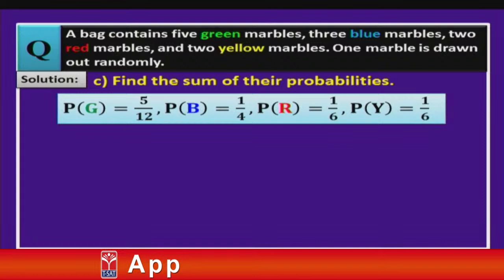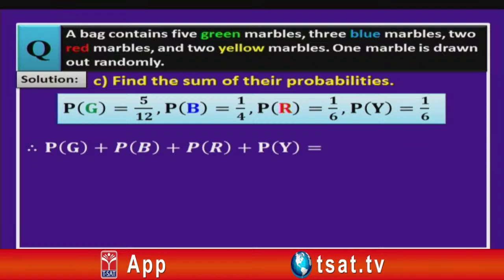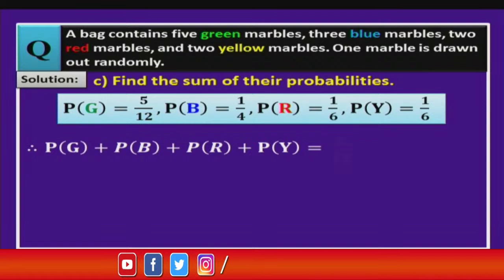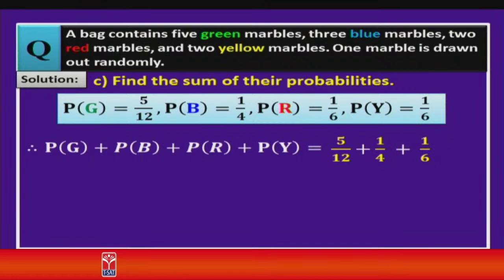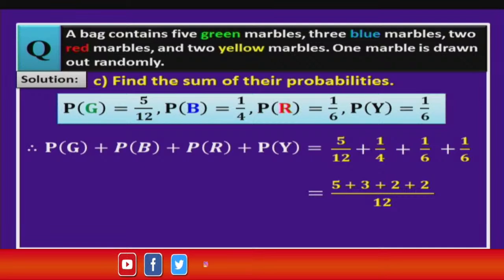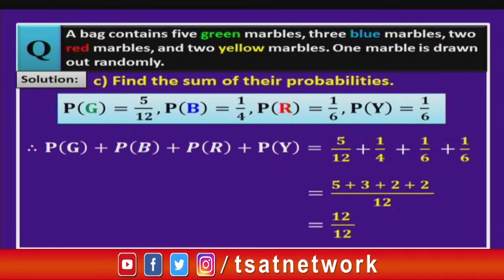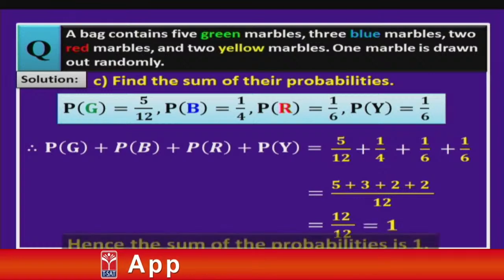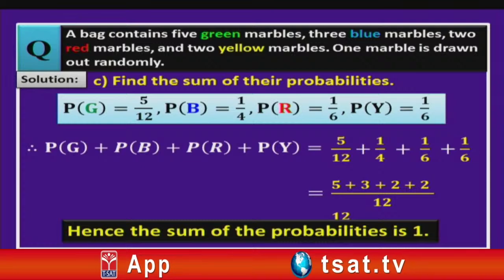Now, let us see the third question, children. Find the sum of their probabilities. That means, we have to find P of G plus P of B plus P of R plus P of Y. Now, let us substitute all these values, children, here, that is 5 by 12 plus 1 by 4 plus 1 by 6 plus 1 by 6. Now, we are going to add all these fractions. So, for that we will take LCM, that is 12. So, we get (5 plus 3 plus 2 plus 2) by 12. So, what do we get, children? On simplification, we get 12 by 12, which is equal to 1. That means, hence the sum of the probabilities is always 1.